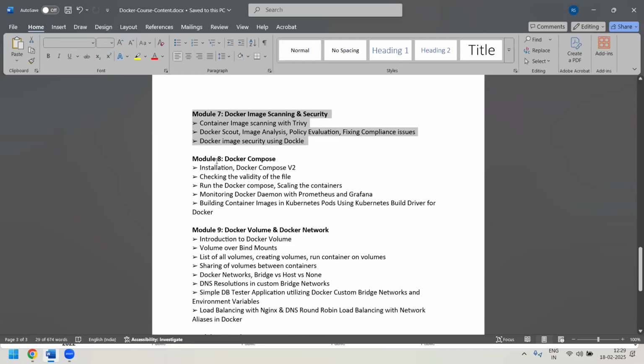In module 8, we'll be covering mainly Docker Compose.